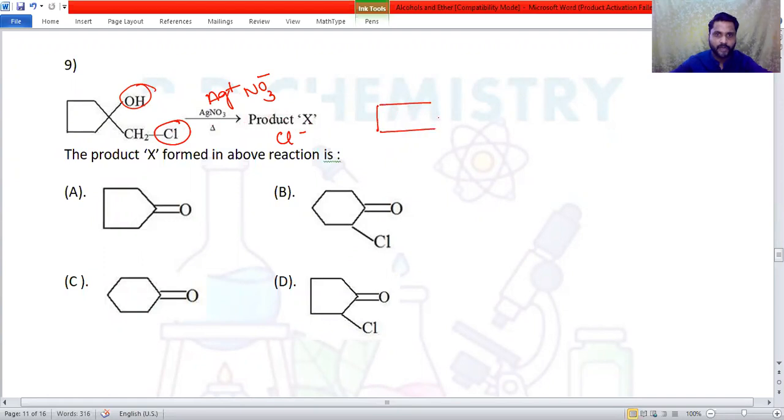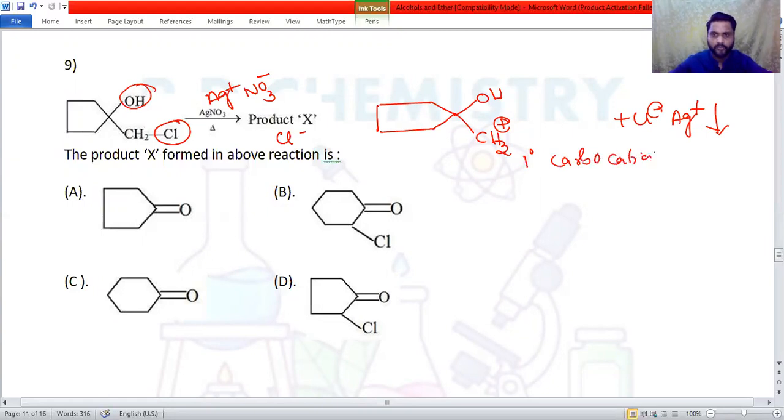So we have a 5-membered ring, then we have OH, then a CH2. Write down the ionization, plus the Cl minus. This Cl minus will react with Ag plus to give a curdy white precipitate. Now this CH2 plus, this carbocation, is a primary carbocation. Now we check whether we can have a secondary or tertiary one. There are two possibilities: either a hydride shift from the neighboring carbon atom or an alkyl shift.